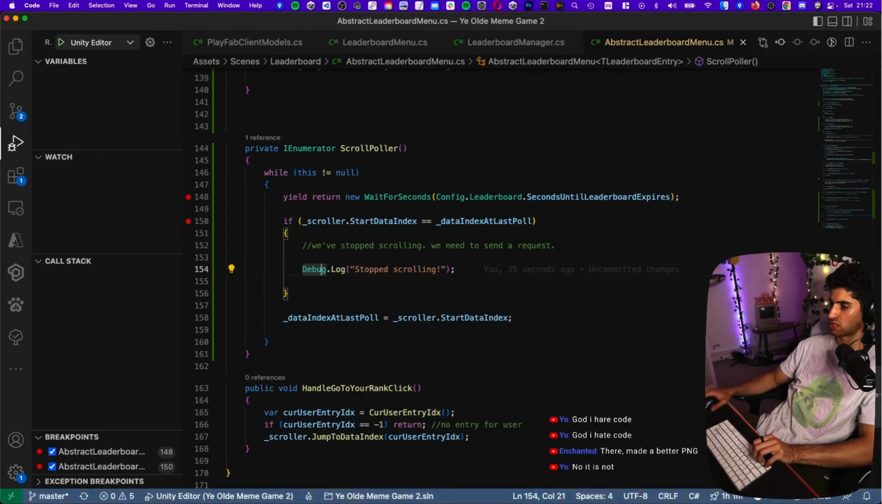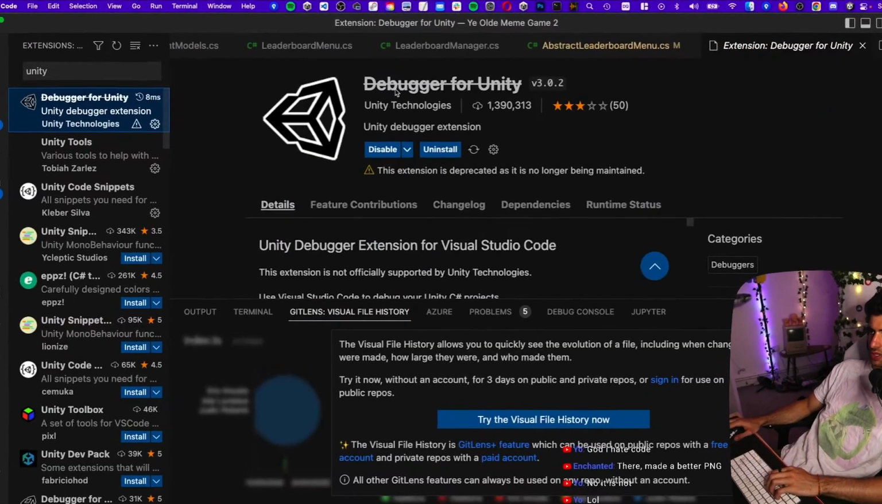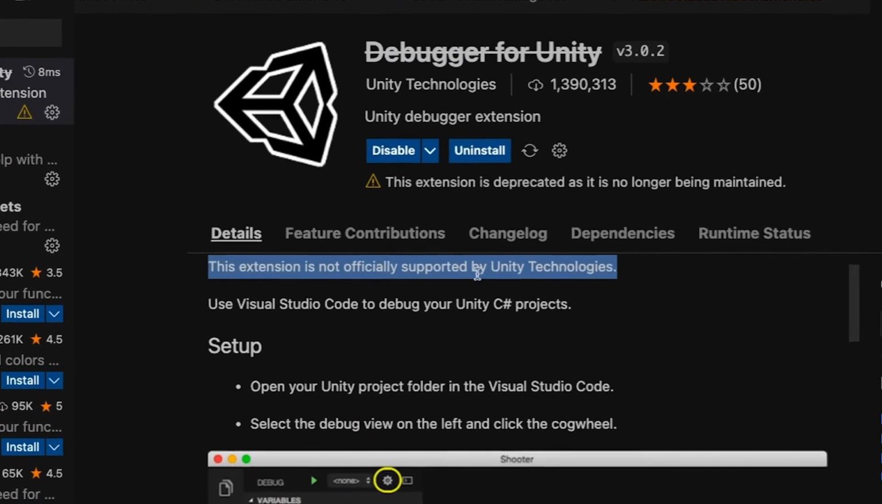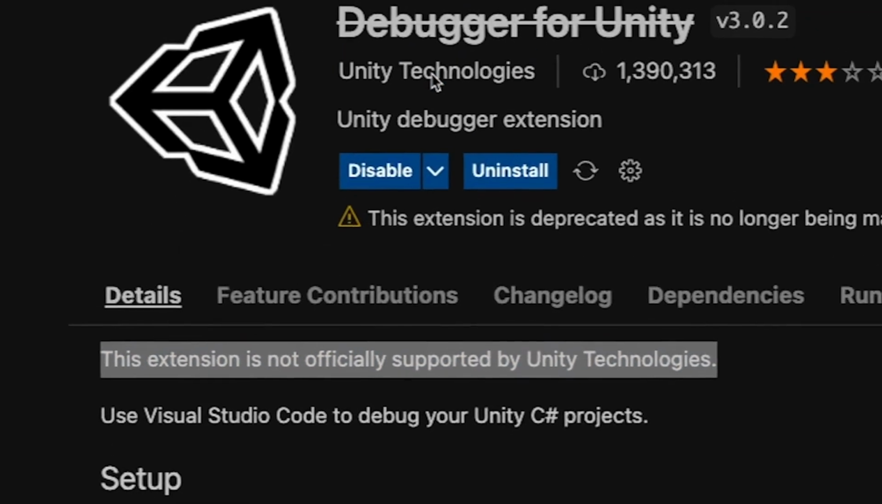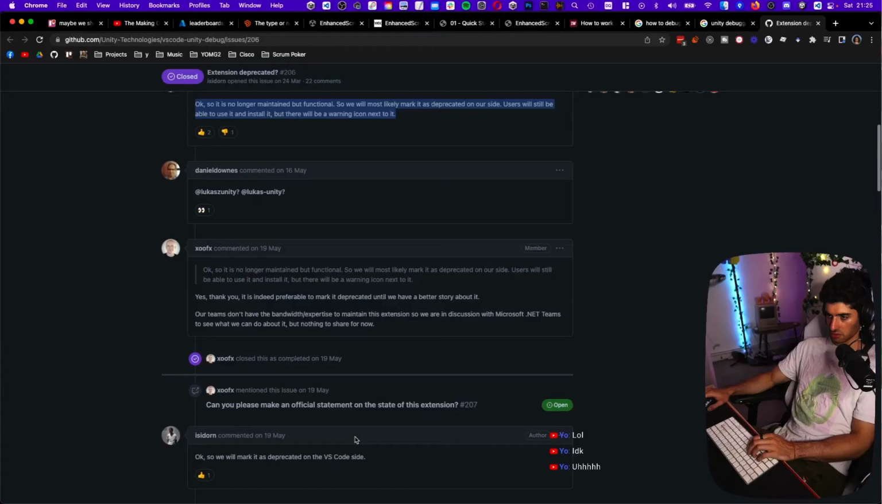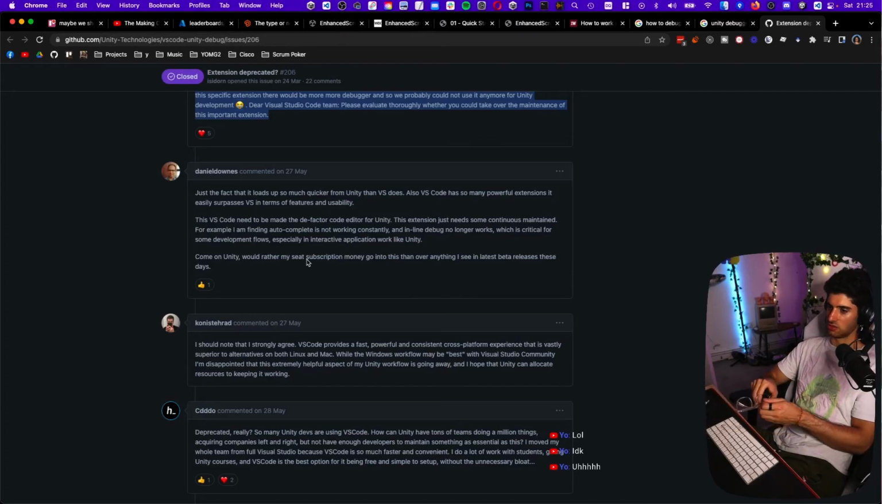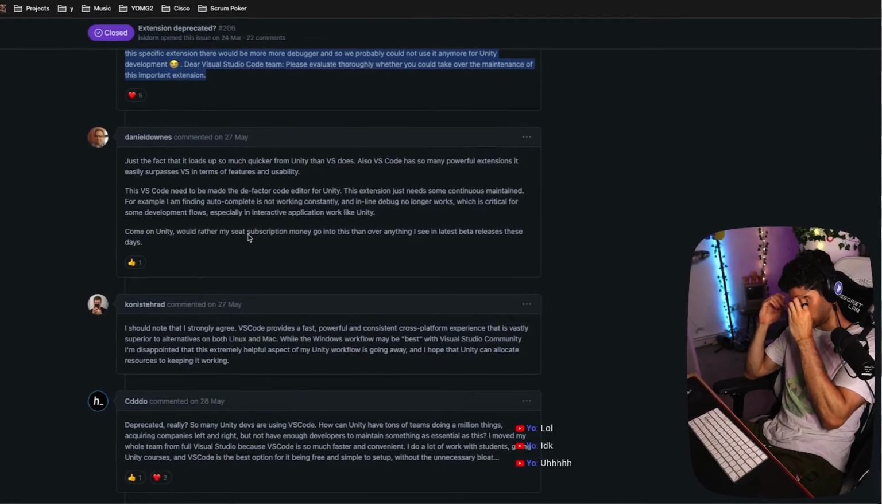Why isn't the debugger starting up? It just quits instantly. What is this? Why is it crossed out? What does this mean? Not supported by Unity Technologies. It's literally made by Unity Technologies. Is you dumb? What, so they just got rid of it? This is such sad news. I thought Unity was meant to be good. I'm gonna put on my glasses so I don't cry.